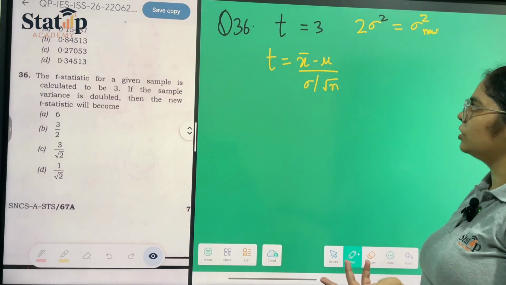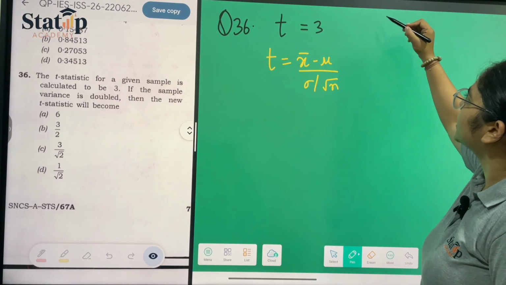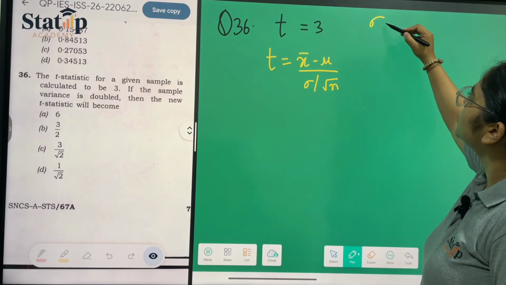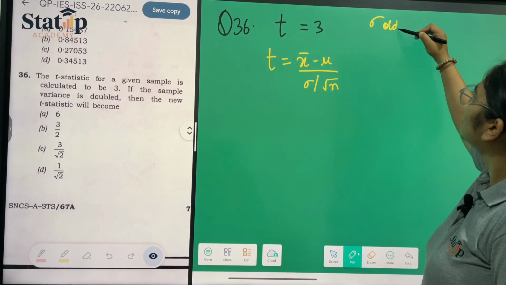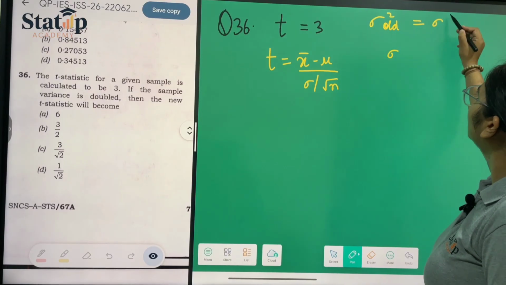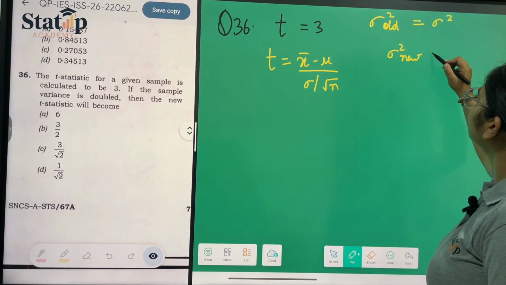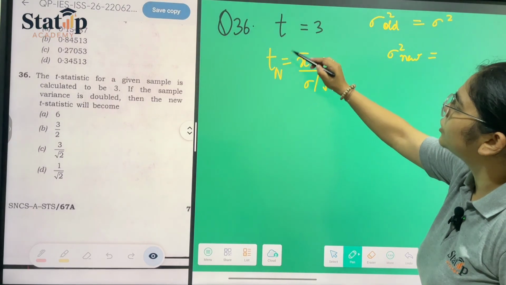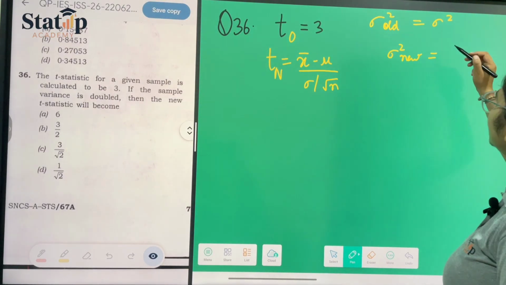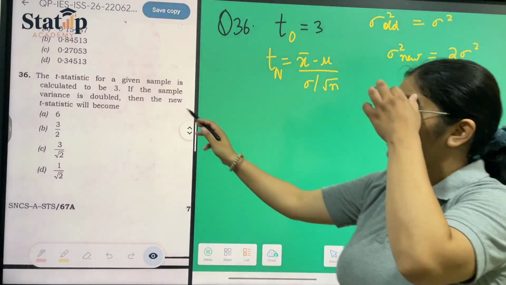Let us take it like this: the variance of the old one was sigma square, and the variance of the new one, I am writing it new and old, is 2 times the old one. They have put it here, variance is double.